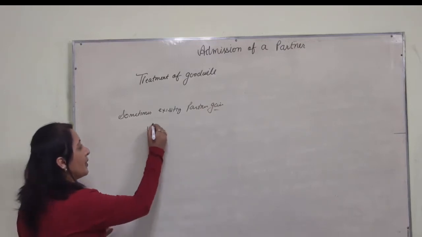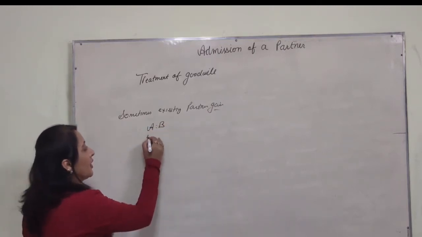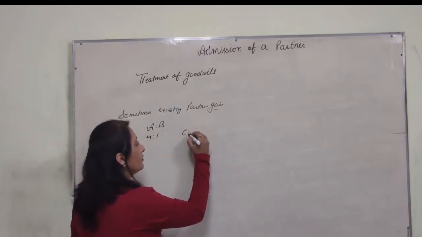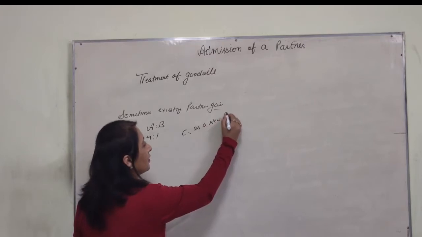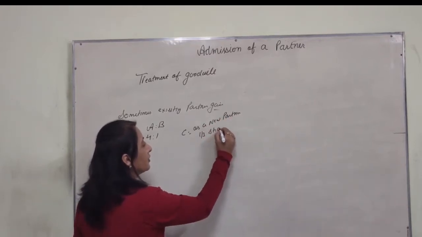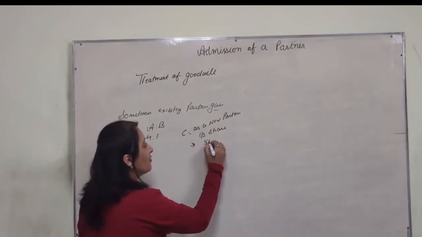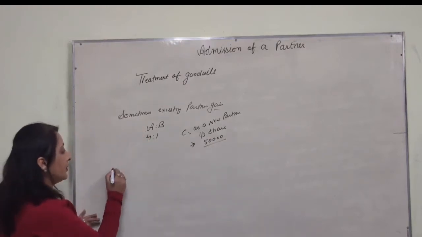We take an example. Assume A and B are the old partners. Ratio is 4:1. C becomes a new partner for 1/3 share. He brings his share of goodwill rupees 50,000. Now what will be the first entry?